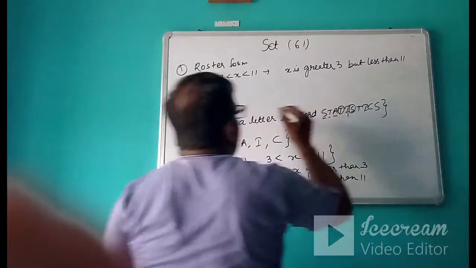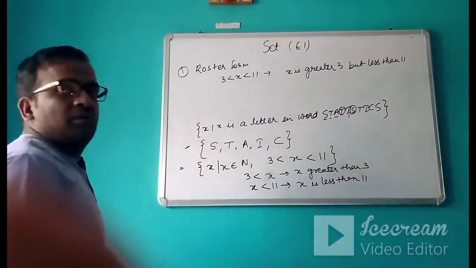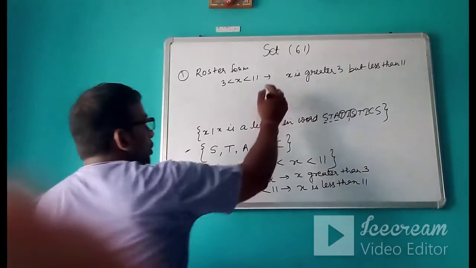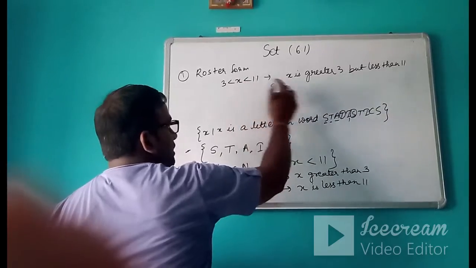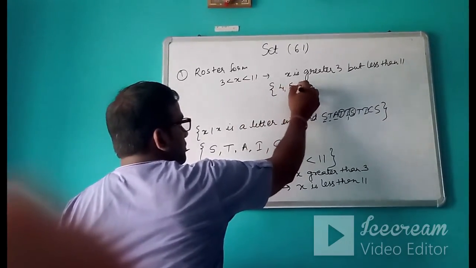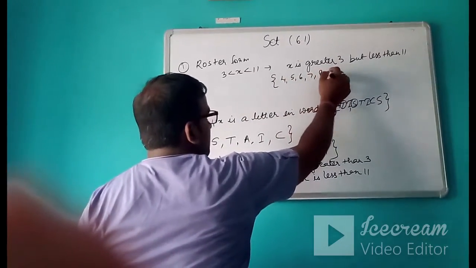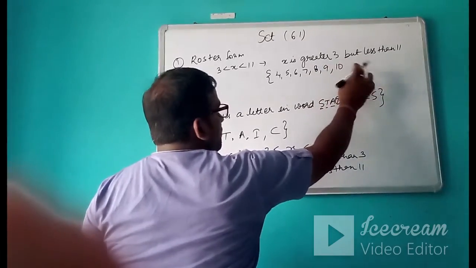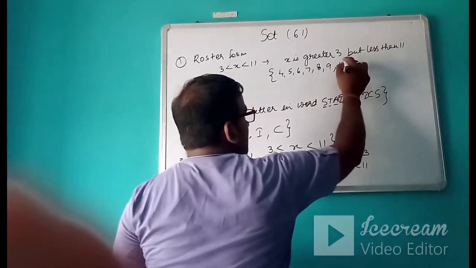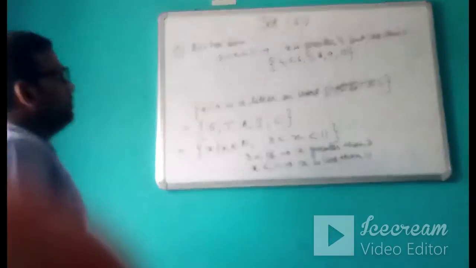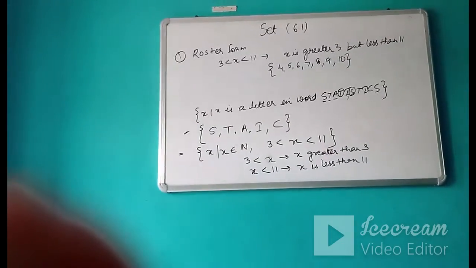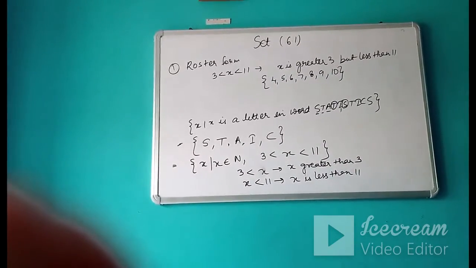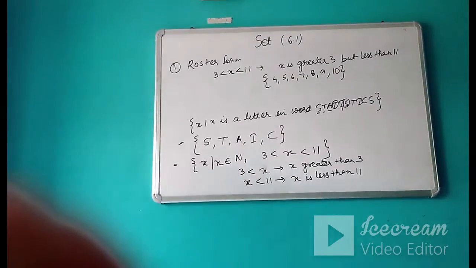This is the meaning of this type of inequality. So all the natural numbers which are greater than 3: 4, 5, 6, 7, 8, 9 and 10. Why till 10? Because it is less than 11. So this is your set: 4, 5, 6, 7, 8, 9 and 10.